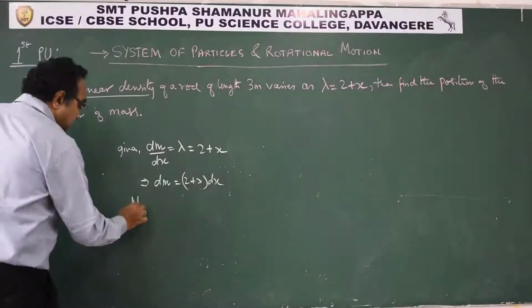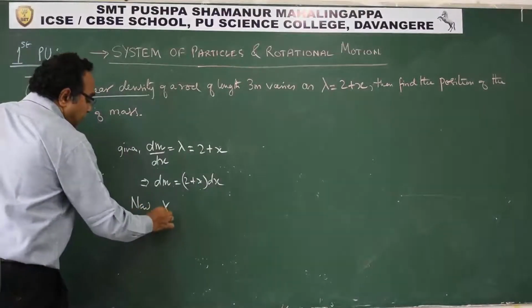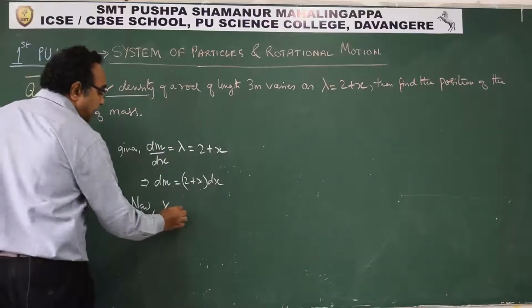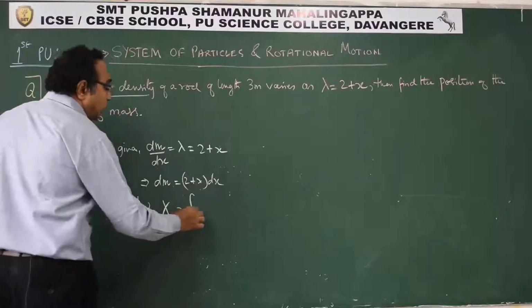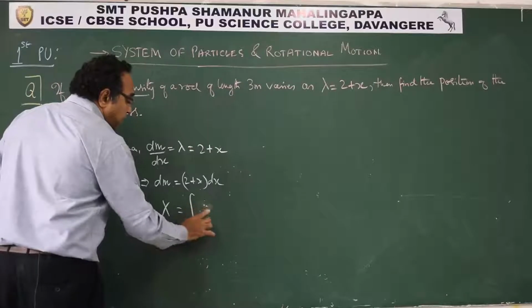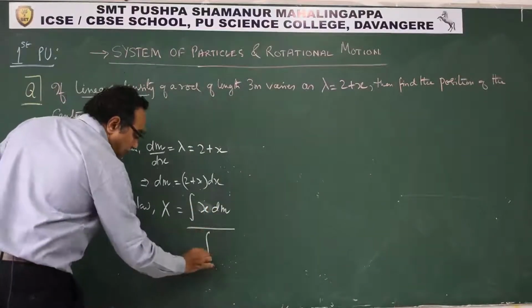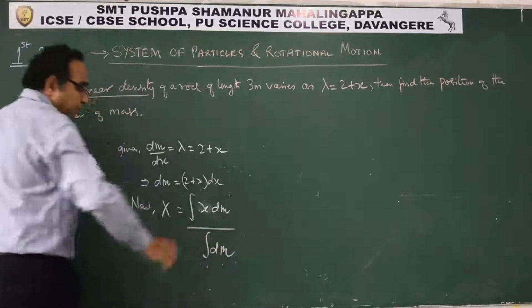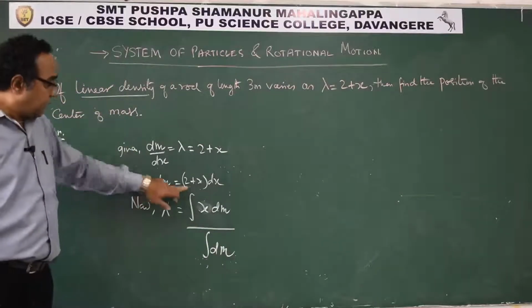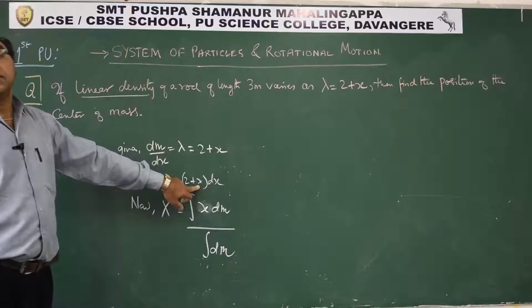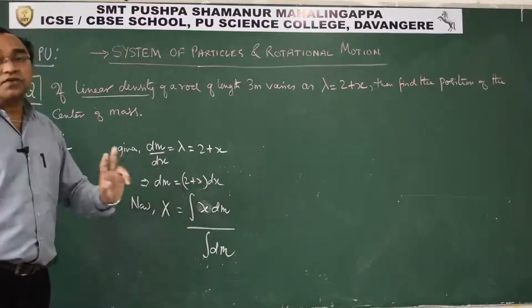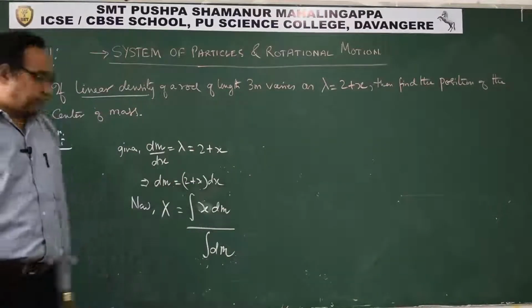Now, the x coordinate of the center of mass can be said as integration of x into dm upon integration of dm. This is what we use because mass is varying with distance. That is why we will use this equation, not m into dx.